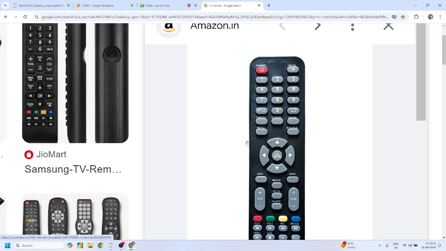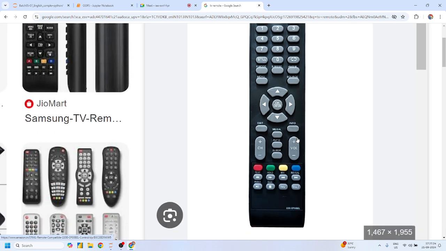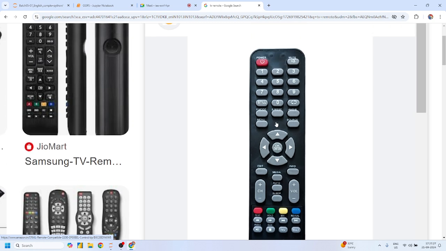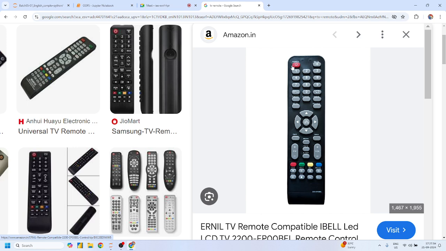Yes or no? But why is there a requirement of this remote case? Why are all these buttons nested or bound in this particular remote? Can I simply say that if there is a requirement of a power off button, you can just find any power off button and click on it? We have bound all these buttons in a single remote case. That means all these buttons are directly or indirectly part of this remote. Yes or no? So this remote is an object, right?